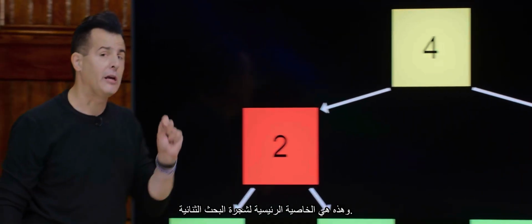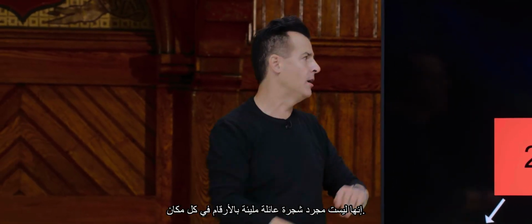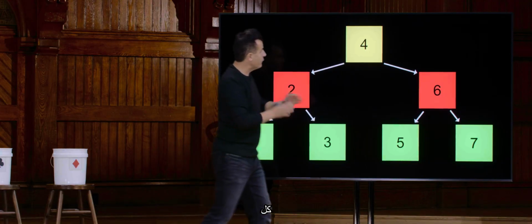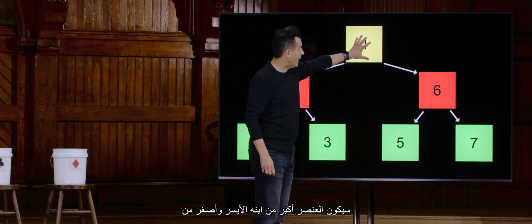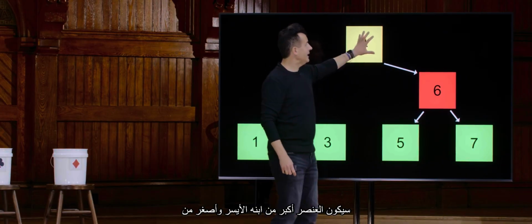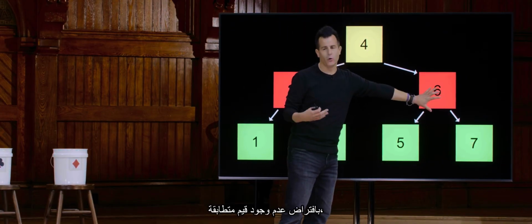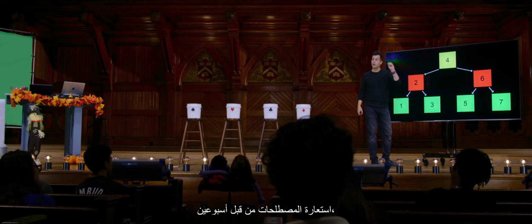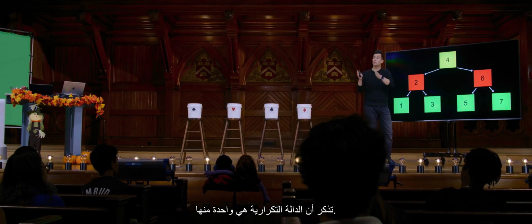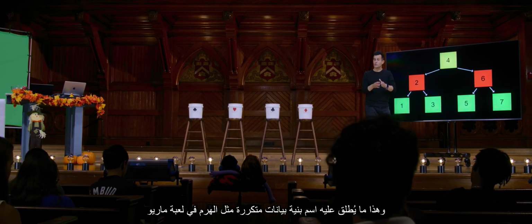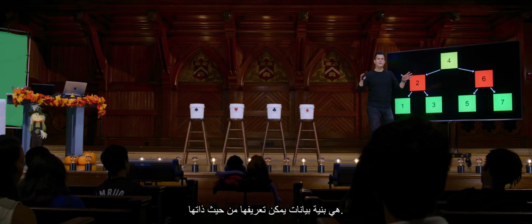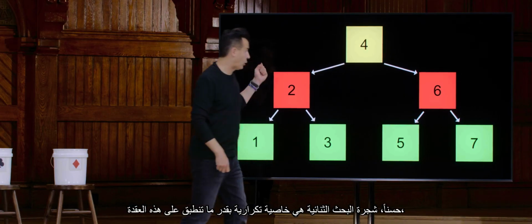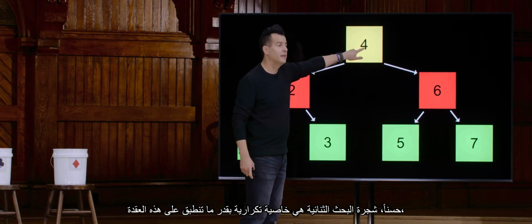And that's the key property of a binary search tree. It's not just a family tree with numbers all over the place. They follow a certain pattern. Every element is going to be greater than its left child and less than its right child, assuming you don't have identical values. And that property is actually a recursive one, to borrow terminology from a couple of weeks back. Recall that a recursive function is one that calls itself. A recursive data structure, like the pyramid in Mario, is a data structure that can be defined in terms of itself.